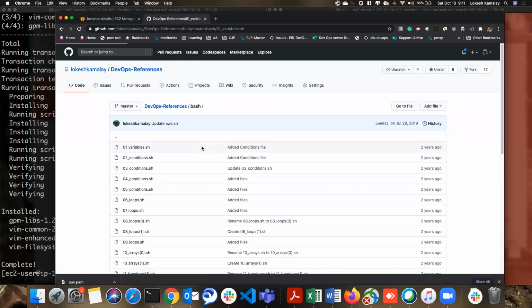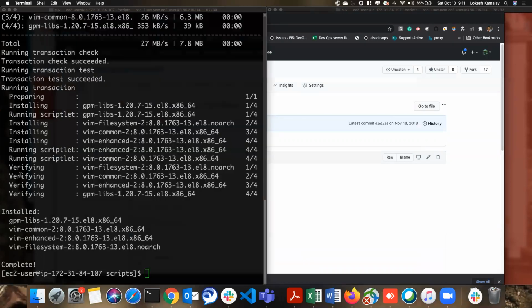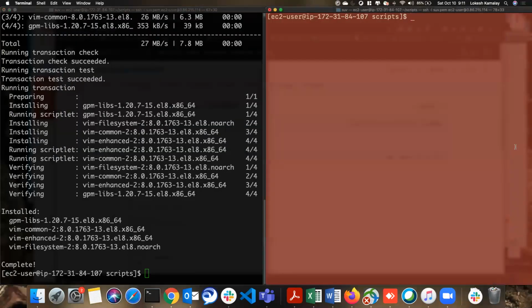So how are we going to use the variables and what is a variable? We all know variables, right? I'm sure you would have known. A variable is just like, you take a name and you store some value in it, and you can use the same value anytime in your program. That's what a variable is.